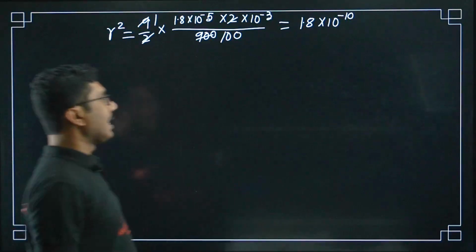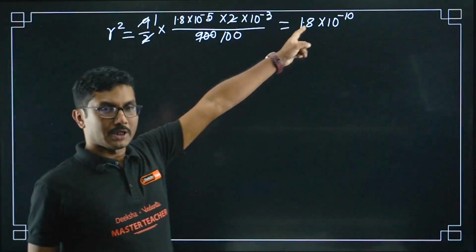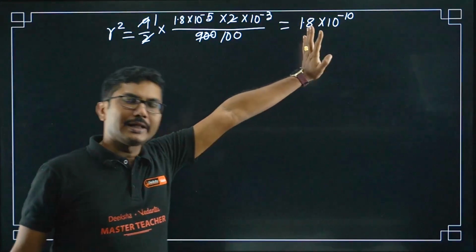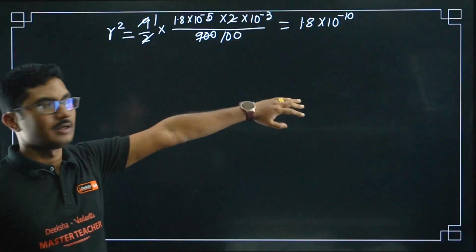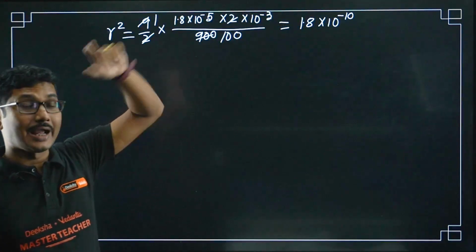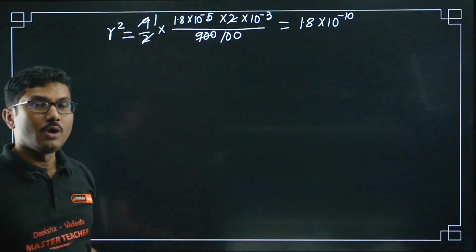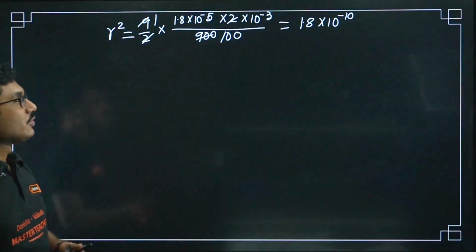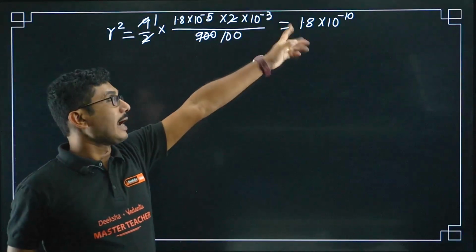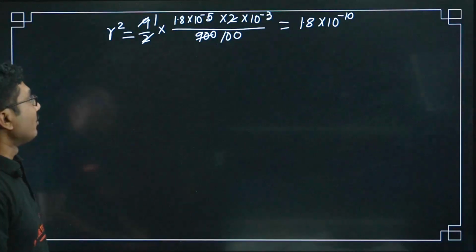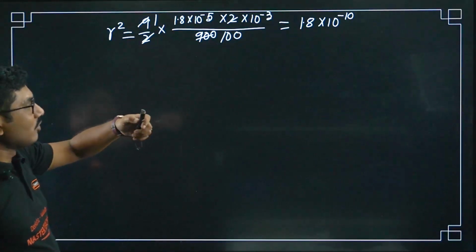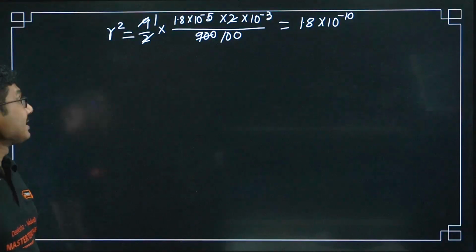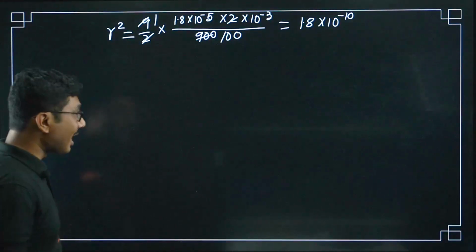So as you can see, this is not a squareable number. If this number was squareable, this problem would have been much easier. Now 1.8, you are thinking 9 into 0.2, but the square root of 0.2 is very difficult. So I am not going into that trap, and I am keeping it as it is here. Okay, so this is the value of r square. Remember, this is the value of r square, not r.